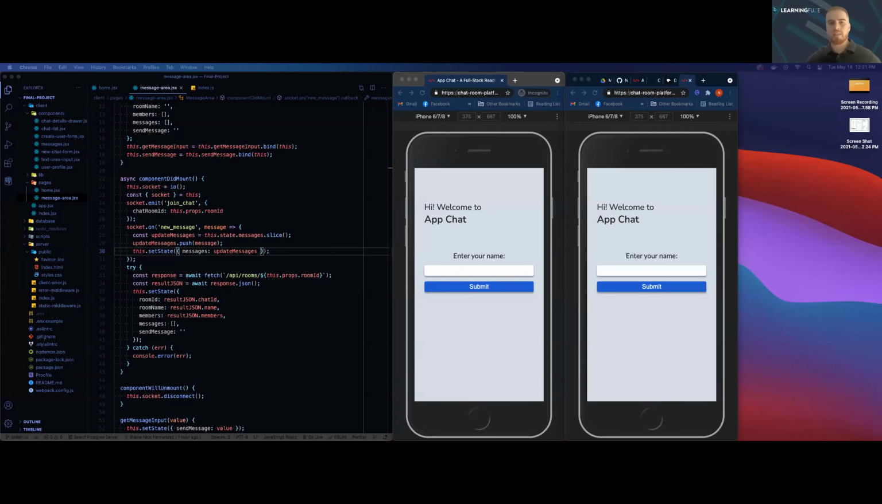Great, give me 1 second to share my screen. Yes. Perfect, can you guys see it?